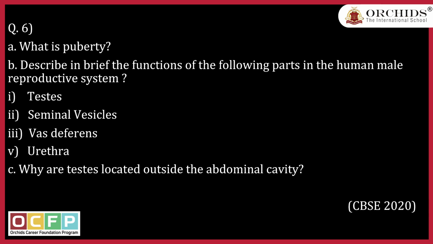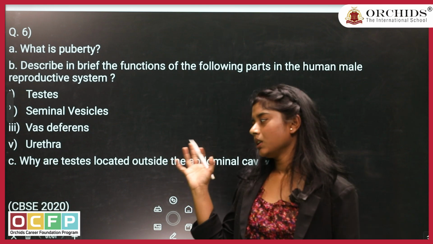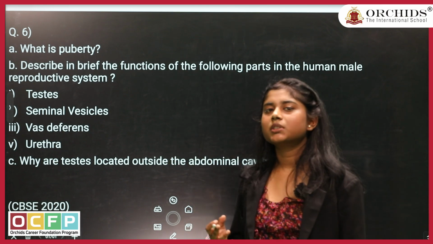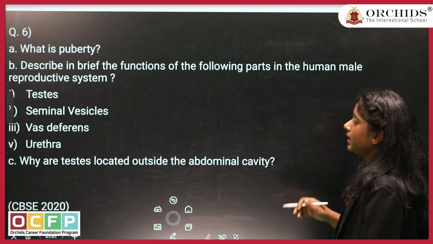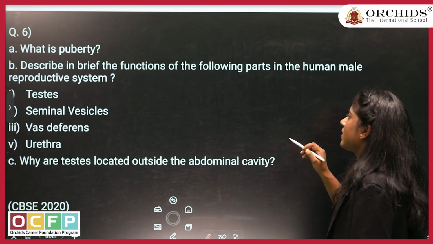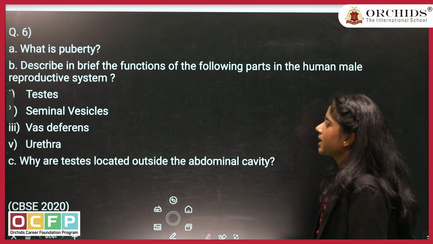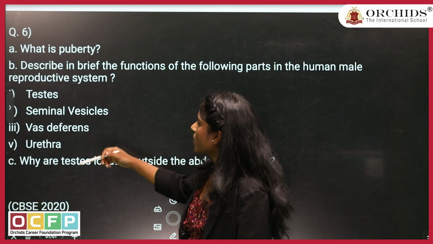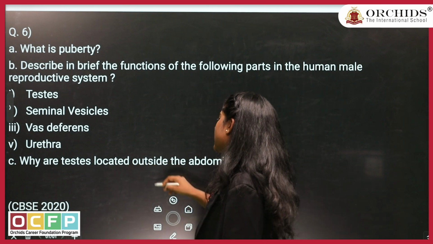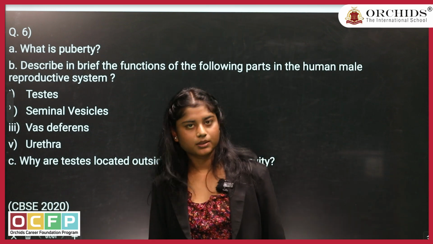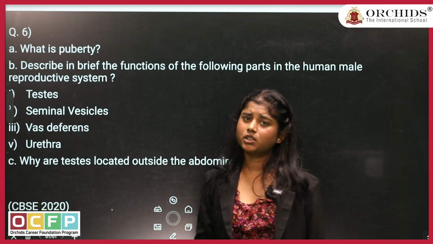Next question of yours is, what is puberty? Moving to humans. The first part was about unicellular organisms and plants. Now moving to humans, what is puberty? That is the A part of the question. B part of the question is, describe in brief the function of the following parts in the human male reproductive system: testis, seminal vesicles, vas deferens, urethra. And the third part of this question is, why are testes located outside the abdominal cavity? Now, the answers.